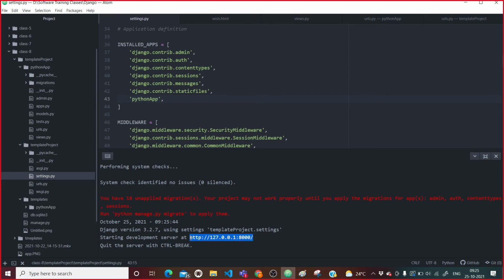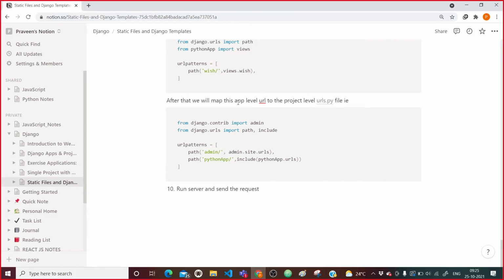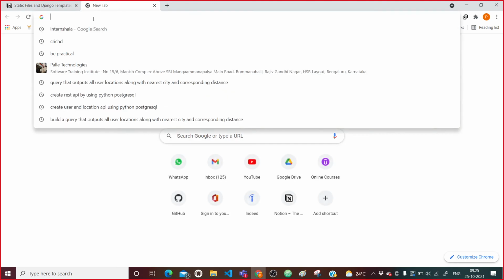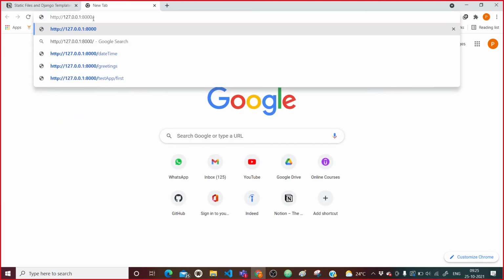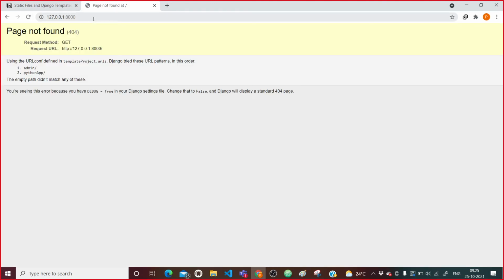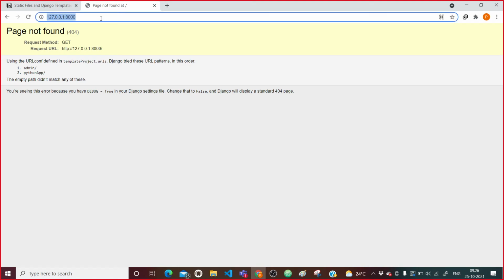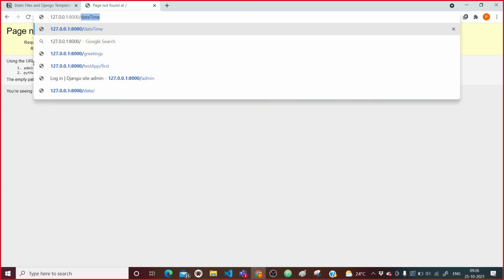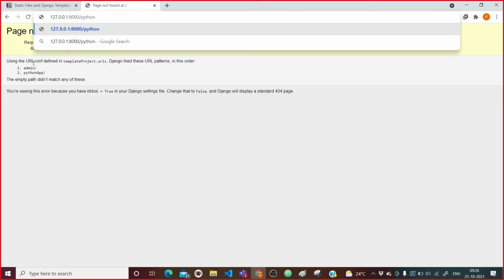Now copy this and we will come here and hit enter. So see, it is saying that there are only two urls defined as of now. What are those urls? Those urls are python app and admin. So I will say I want to go with python app.